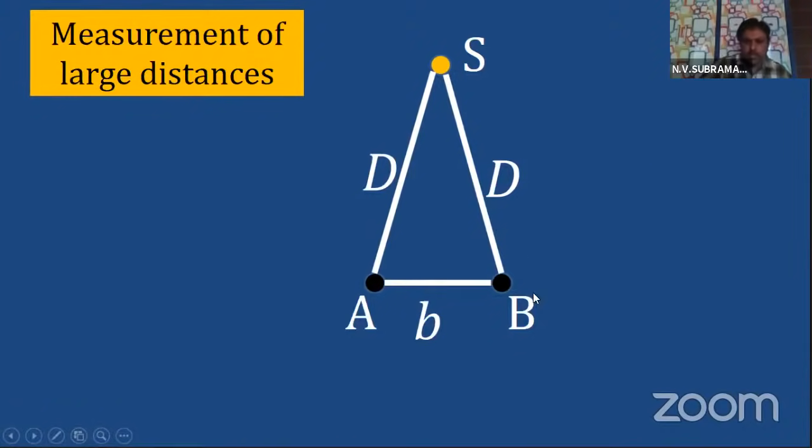Now, if you see carefully, there is a triangle here. That means definitely some angle should have been formed. Let the angle be theta. Then how to measure this angle? I can treat this AB as an arc of a circle, because small b is very small compared to capital D, the distance from the Earth to the planet. So in such a case, you can take AB as the arc of a circle.